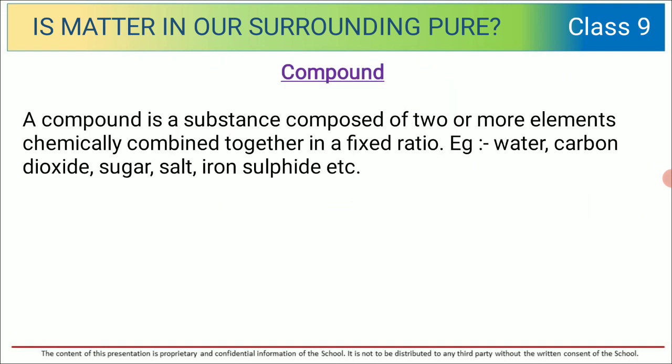What is a compound? A compound is a substance composed of two or more elements chemically combined together in a fixed ratio. For example, water, carbon dioxide, sugar, salt, iron sulfide, etc.